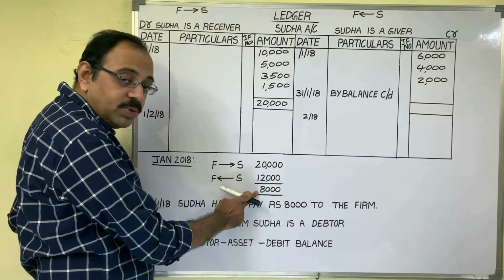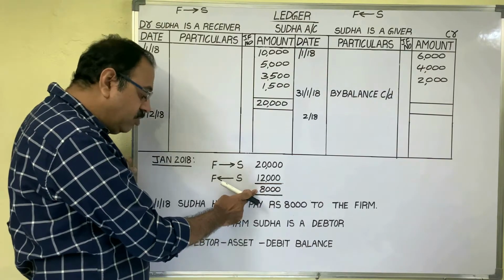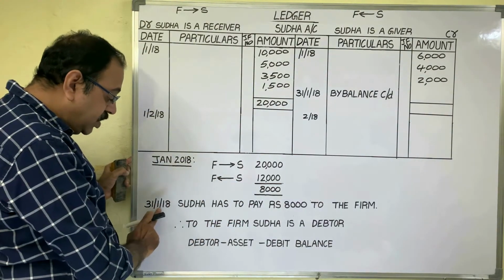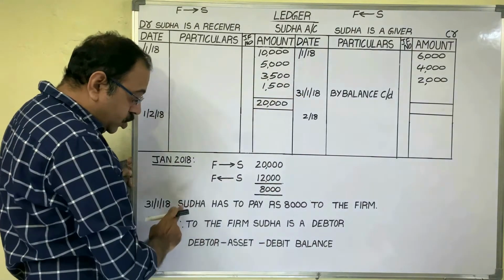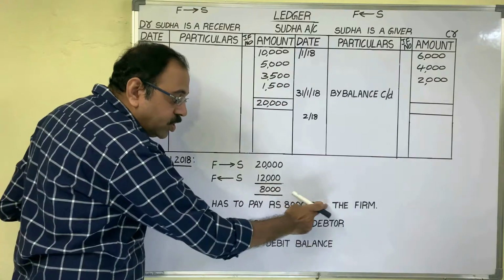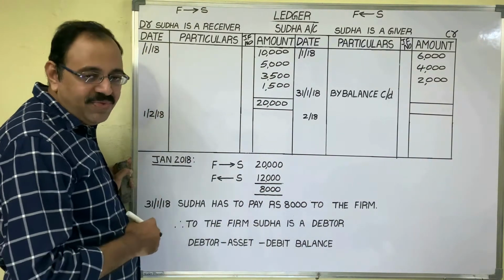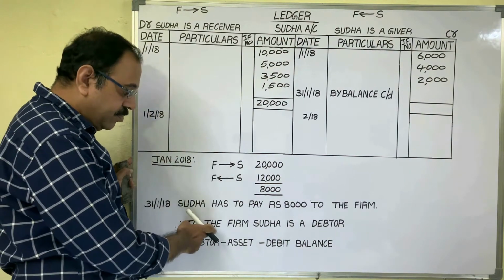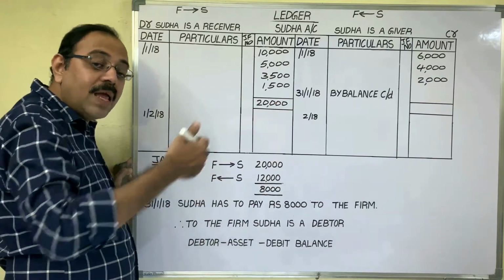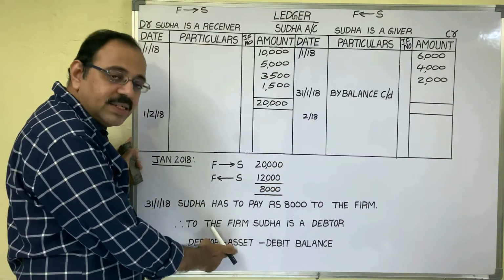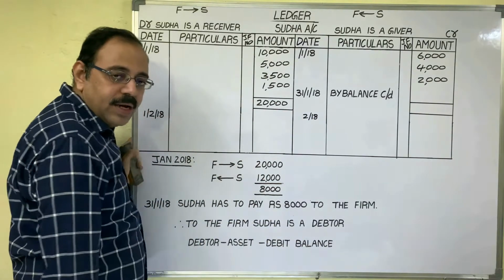Finally, the received amount is more. 20,000 minus 12,000 is 8,000. So it means that on 31st January 2018, at the end of the previous month, Sudha has to pay 8,000 rupees to the firm, because she has taken 8,000 in excess from the firm. It means to the firm, Sudha is a debtor. A debtor means a person who is liable to us. A debtor is an asset because money should come, and an asset shows a debit balance.